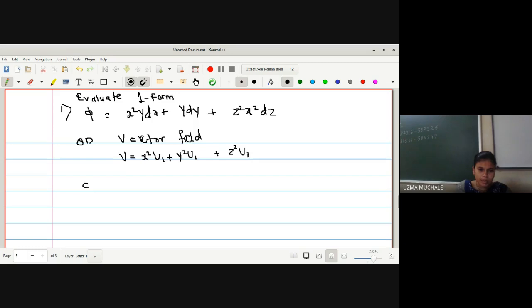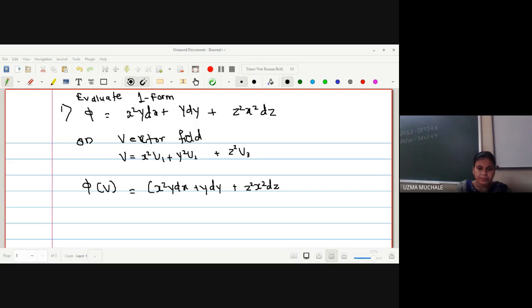So phi is a one form which is applied on a vector field V. What is our aim? We have to evaluate phi of V. Evaluate the one form on a vector field means we have to evaluate phi of V. Let me write down what is phi: x square y dx, plus y dy, plus z square x square dz. If I want to evaluate this, phi of V, what do I have to do?